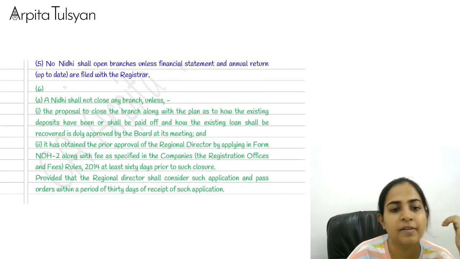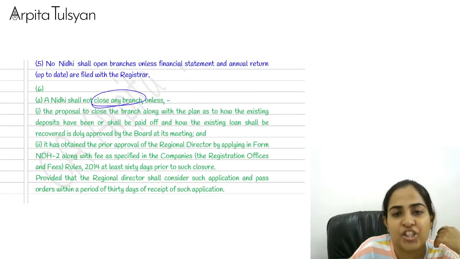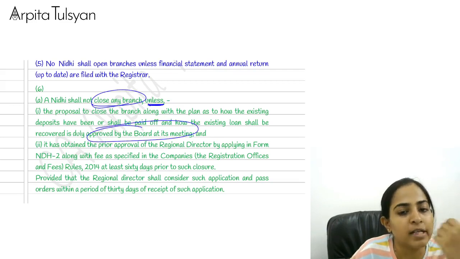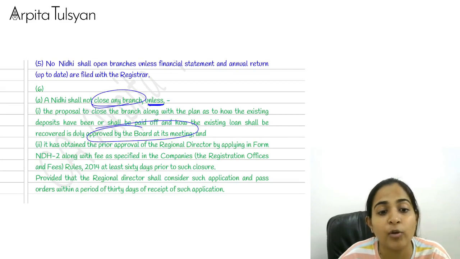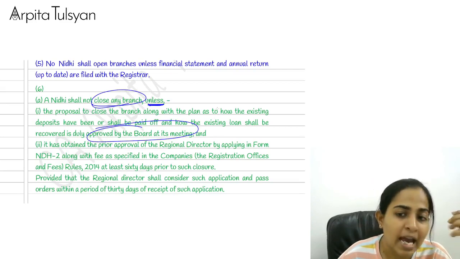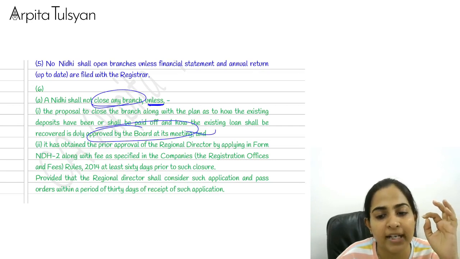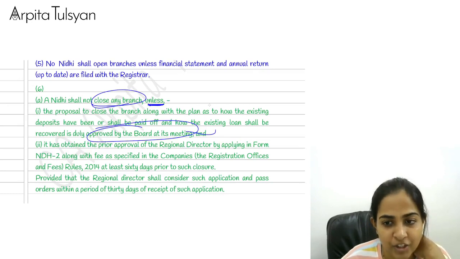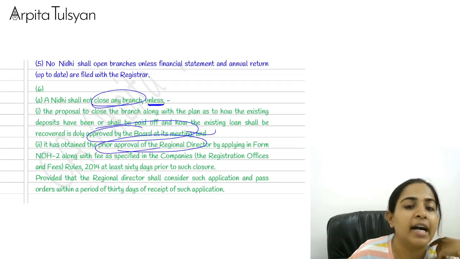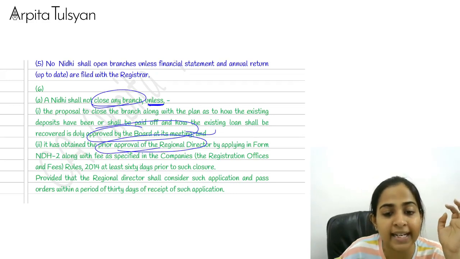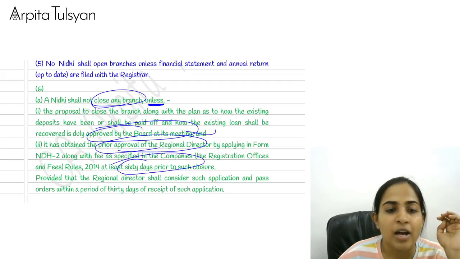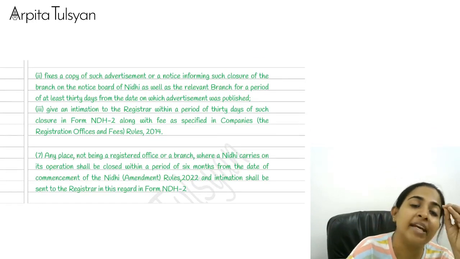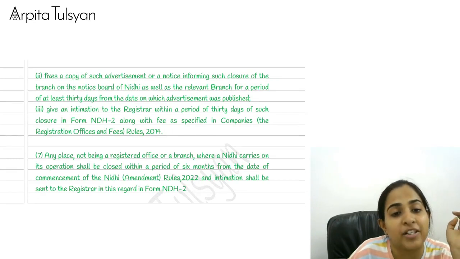Then see the amendment point coming up here. What are they trying to tell us here? A Nidhi shall not close any branch unless the proposal, how are we going to recover the loans, or how are we going to repay the deposits, is approved by the board at the board meeting. Discuss how you are going to close the books of this particular branch. Then take the prior approval of the RD again in the same form, that is NDH2, at least 60 days before the closure. And within 30 days, the RD will say whether you can close it or you cannot close it.